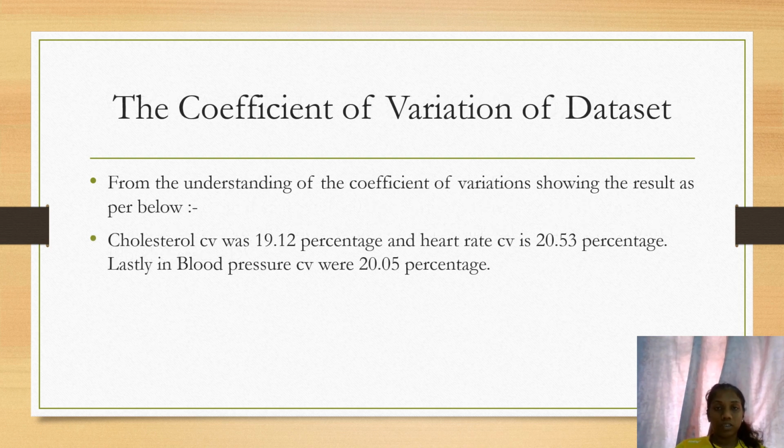So go for the coefficients of variation data set. From the coefficient of variation data set, the results are as below. Cholesterol CV was 19.12 percent and the heart rate CV was 20.53 percent. Lastly, the blood pressure CV was 20.05 percent.